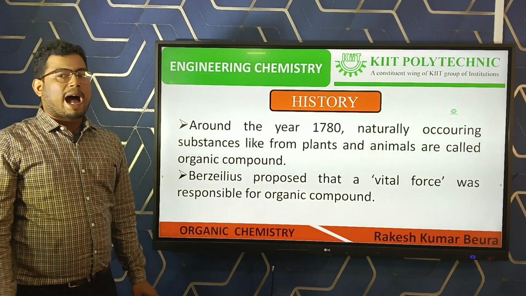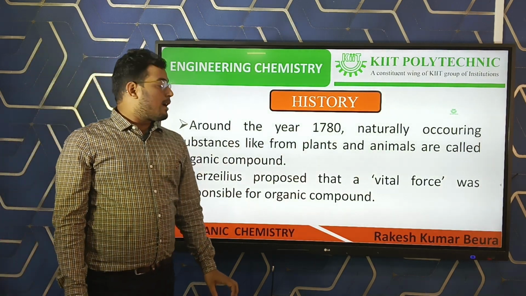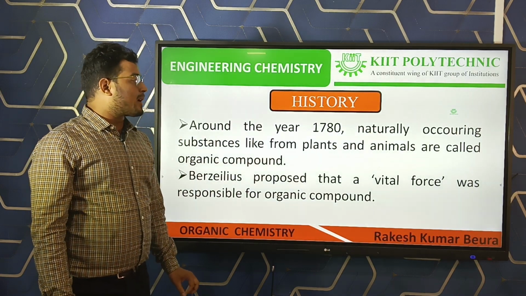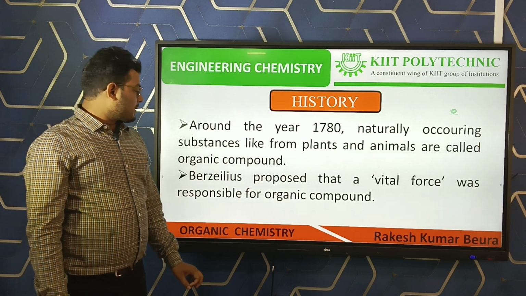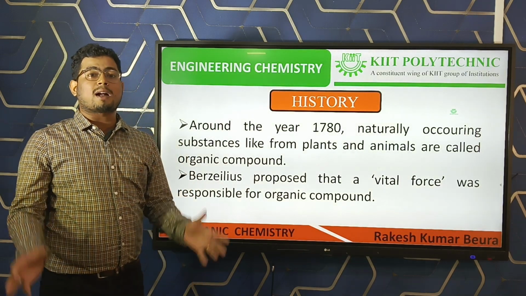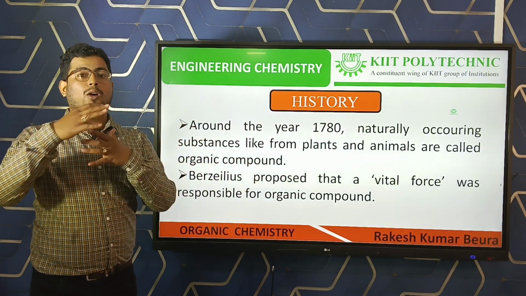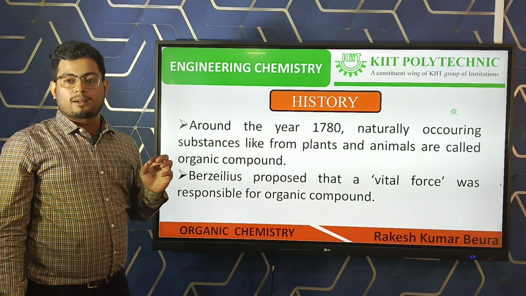Then history. Around the year 1780, naturally occurring substances from plants and animals were called organic compounds. Berzelius proposed that a vital force, some unknown force like God, was responsible for organic compounds.